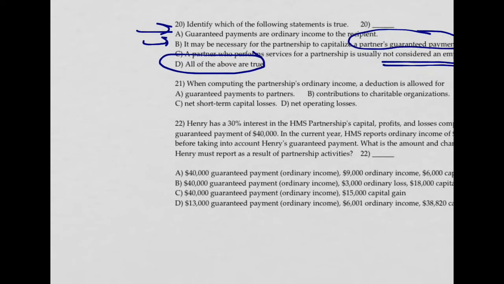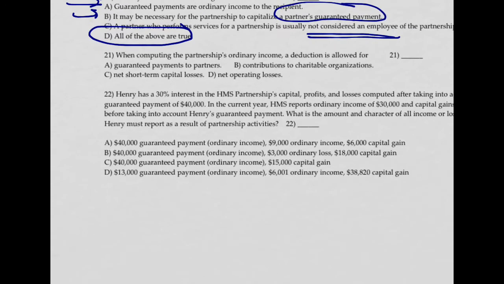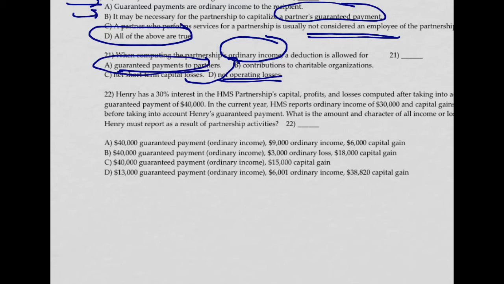Number 21, moving right along. When computing the partnership's ordinary income, a deduction is allowed for guaranteed payments, and the answer there is that is true. Let's see the other ones. And by the way, we learned that. That's just one of the rules. Contributions to charitable organizations are deductible, but only as a separately stated item, not for ordinary income purposes. Net short-term loss is the same. It's separately stated, not for ordinary income purposes. And net operating losses, they don't even exist at partnerships. So A is true. A is the answer.